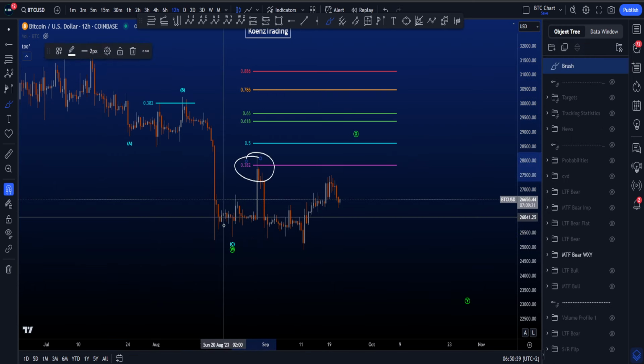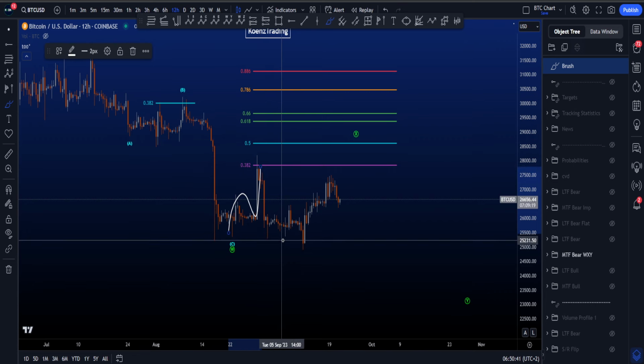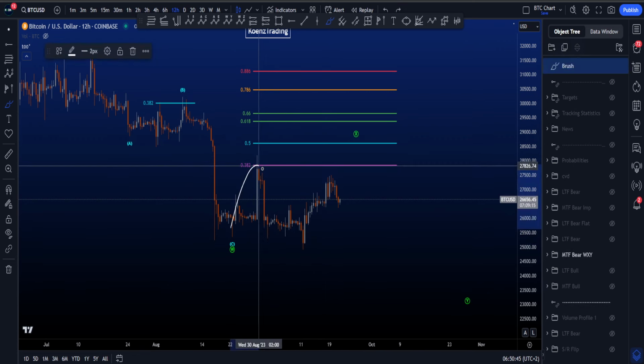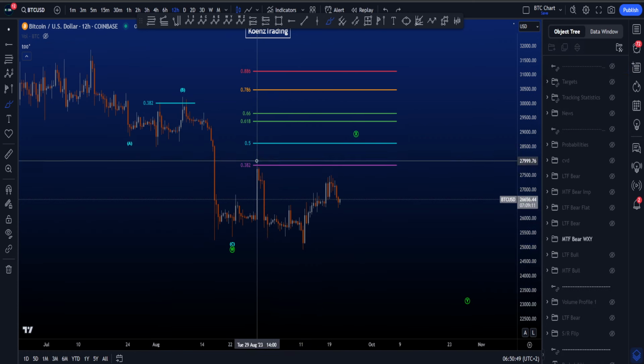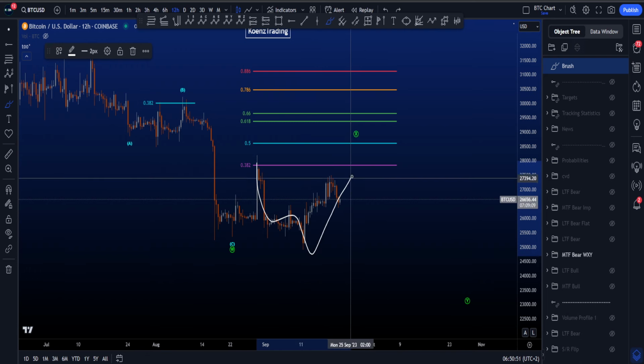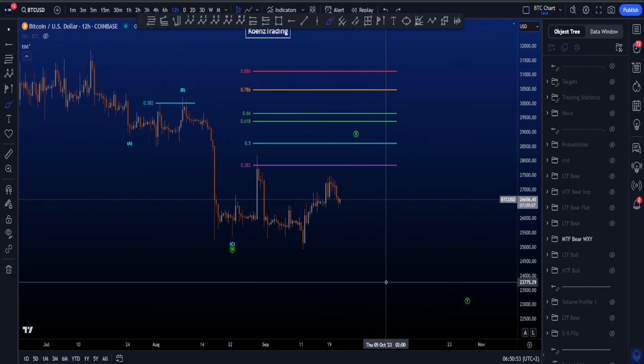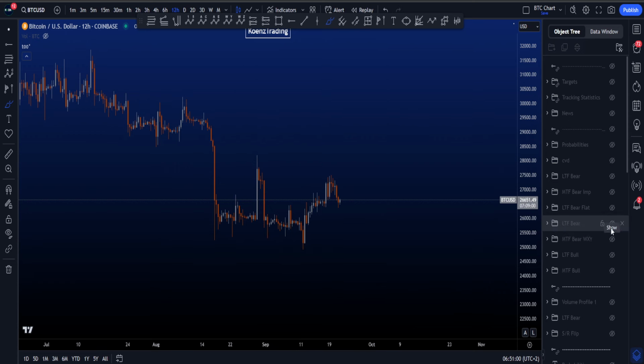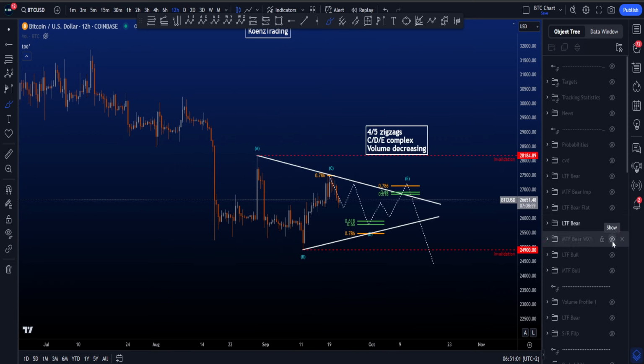It already hit the 0.382 with this first zigzag structure to the upside, so for a wave X that is valid. However, as you can see, after hitting this wave X, we didn't really yet go down in a wave Y, unless this is a 3-wave zigzag correction and maybe something else, but at the moment there's not really something I am looking for. There are 2 low time frame scenarios instead that I want to go through, which are part of a wave X.